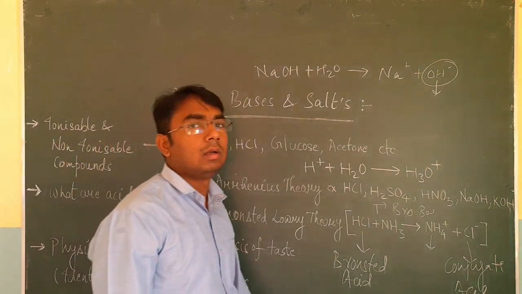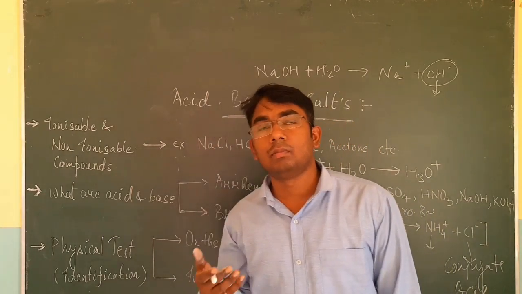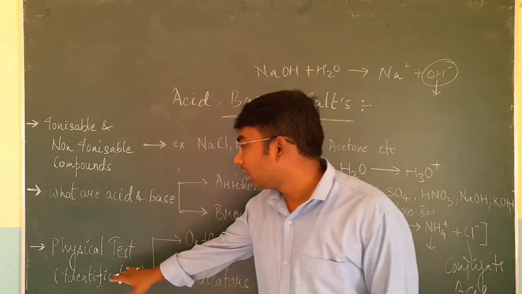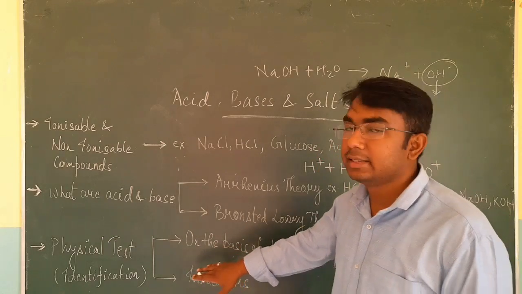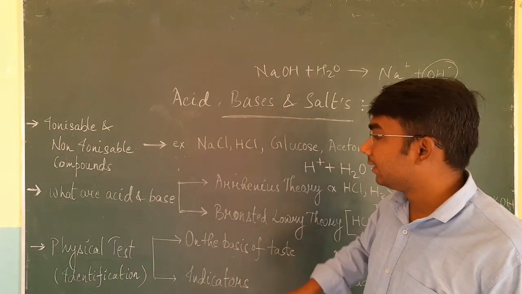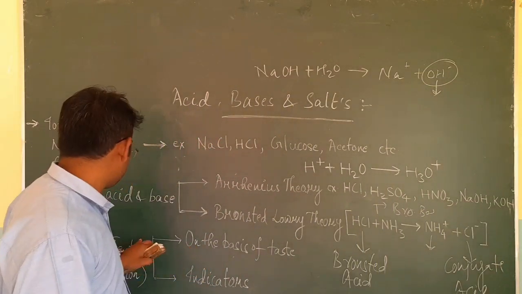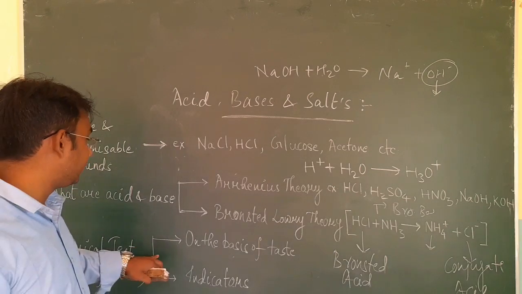Physical tests are nothing but the ways to identify acids and bases. These are laboratory methods through which you can easily identify or differentiate between acids and bases. Now there are two categories under this physical test.